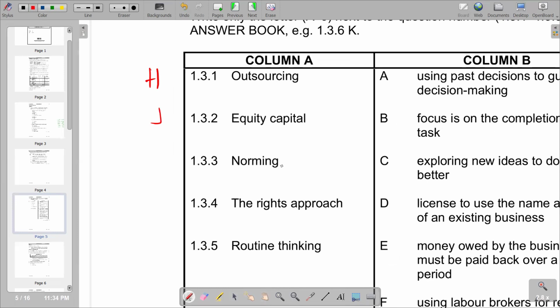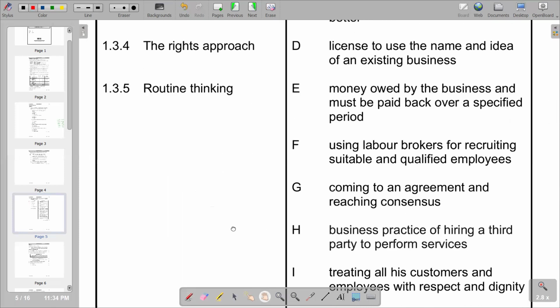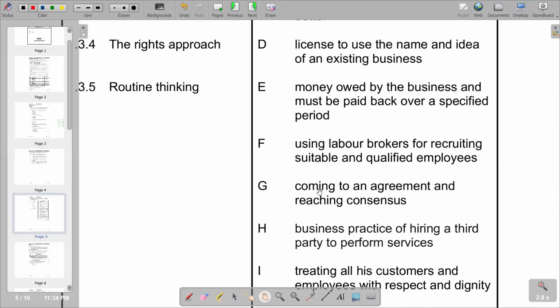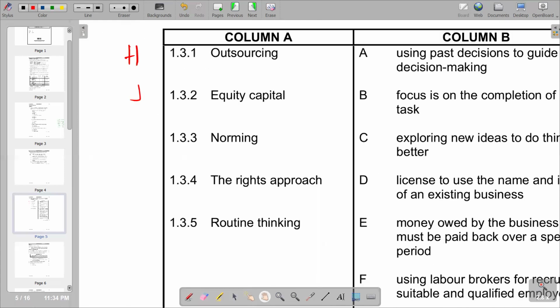Then we have norming, and we know that norming is when a group reaches a consensus. That's when we say there is a norming. So basically, that's what we have. Reaching a consensus in a group, that's what we call norming. So let's try to see now the explanation that is matching that. So let's try to go down. G said coming to an agreement and reaching consensus. So we have that one is the most appropriate.